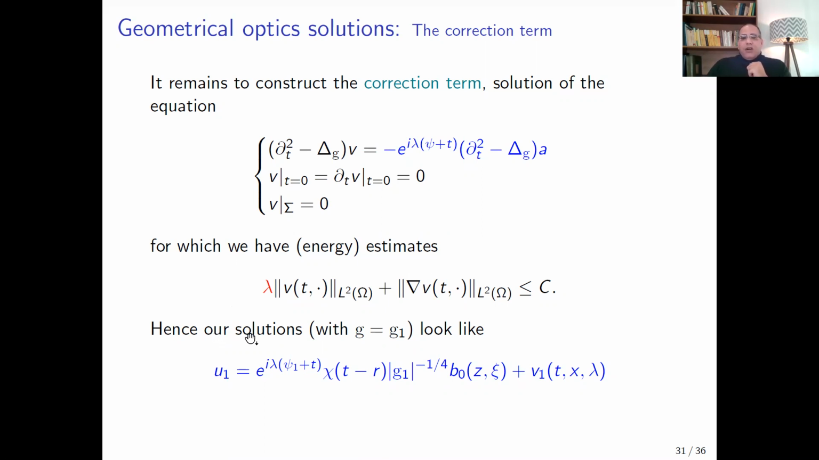So here our solution looks like U1 is the exponential of the phase, lambda times psi1 plus t, where psi1 satisfies the eikonal equation, and the amplitude takes this form which satisfies the transport equation, and V1 is small in L2 norm with respect to the parameter lambda.